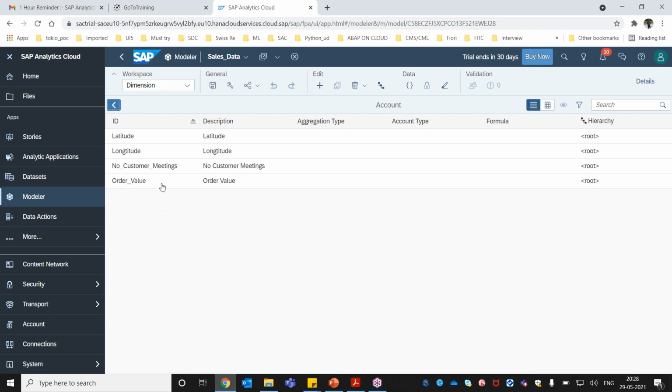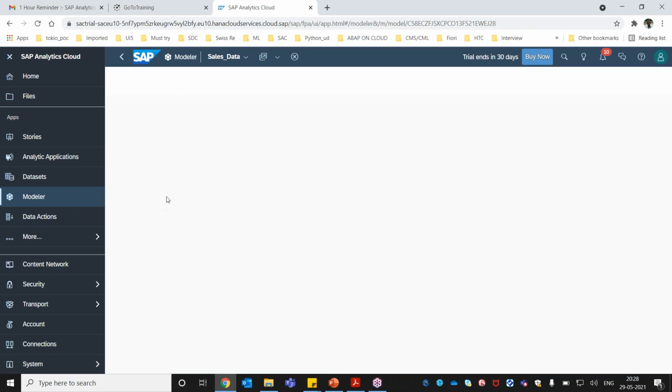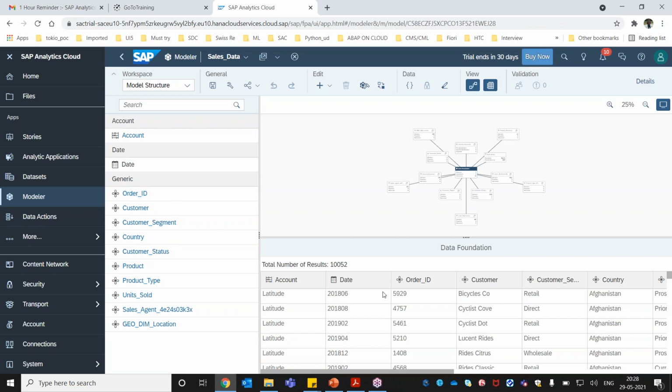We can see all the rows and columns which are now available in the model, and this is just a data preview. Here we have a graphical way of representing different data sets. This we are going to understand in our coming sessions.